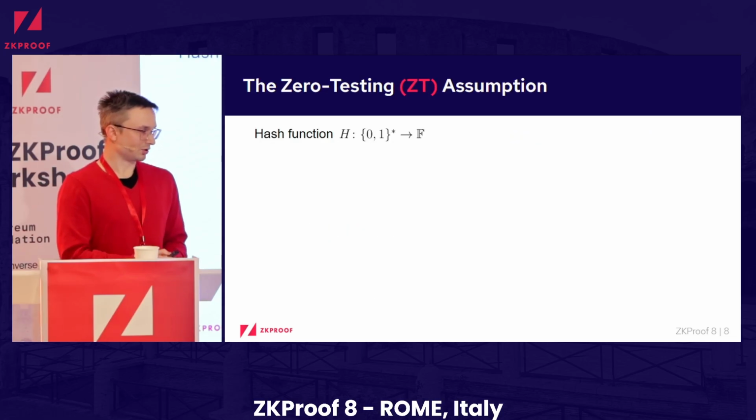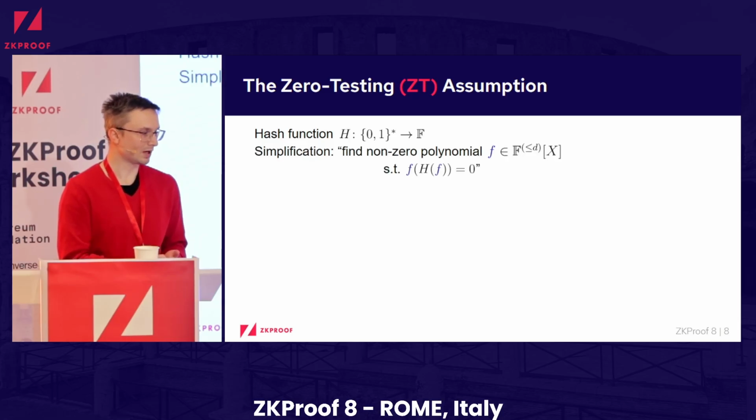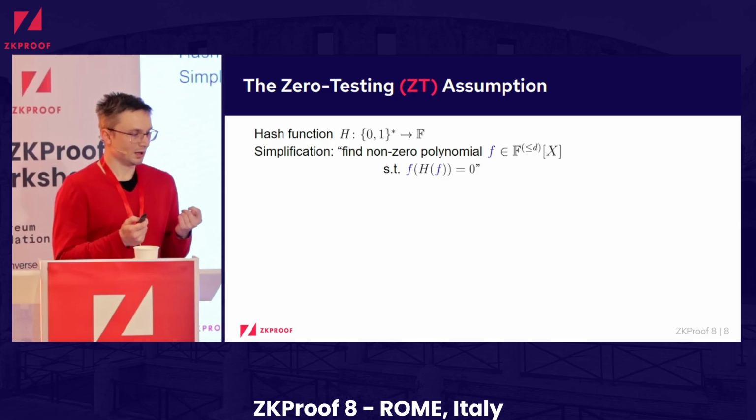So let's take a look at this assumption. So we have some hash function that maps into some finite field. I'll first motivate it using some simplification, where I just consider the problem where you want to find some non-zero polynomial f of bounded degree d, such that when you evaluate the hash function on this polynomial, it should be hard to find such a polynomial that this gives you a root of f.